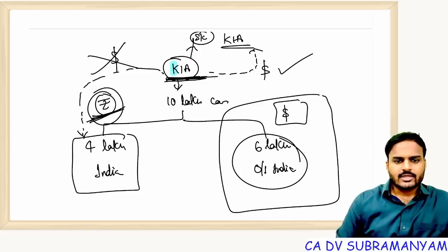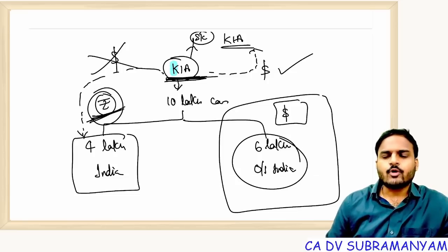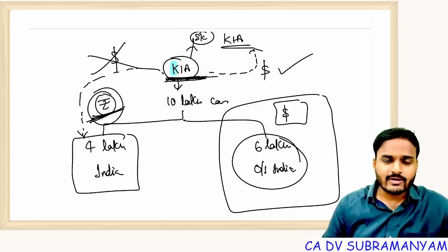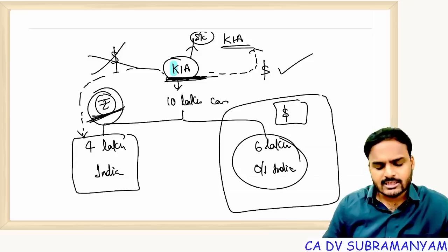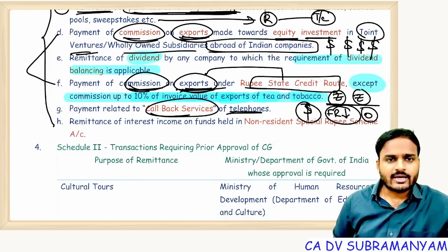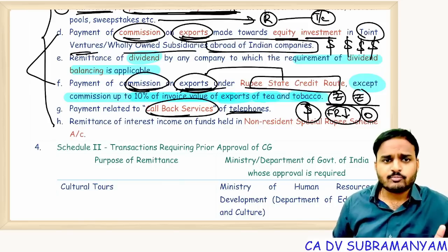Okay? Everyone? So the profits generated in India, from that profits, if you want to pay dividends, in rupees only. Now the profits generated out of sales which happened outside India, where Indian economy is receiving dollars, from that amount, if you want to pay dividends in dollars, yes, allowed. Next one, callback services. Right now, this is an outdated topic. Payments with respect to callback services is also prohibited. Foreign exchange withdrawal is prohibited.